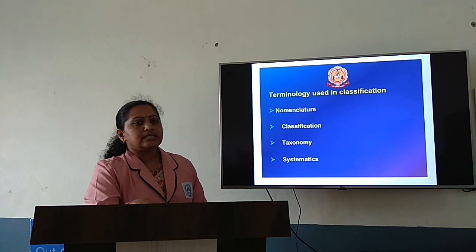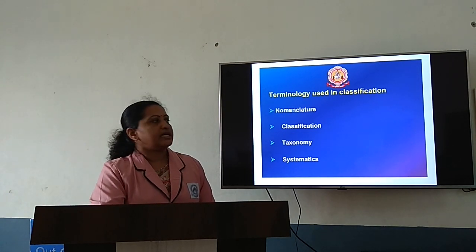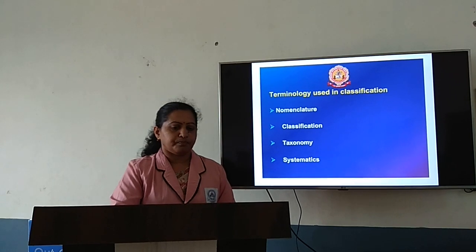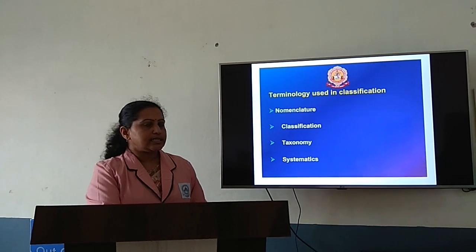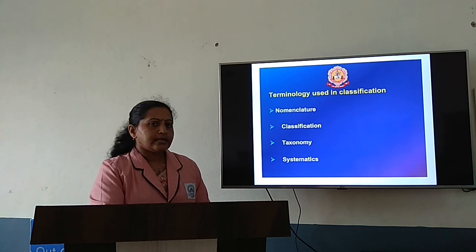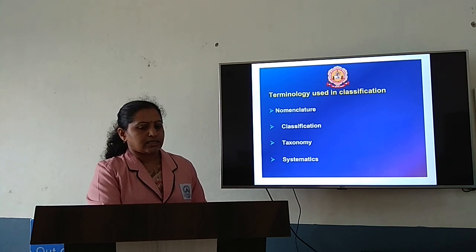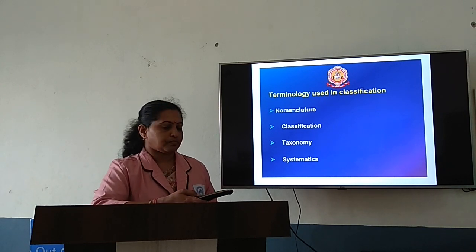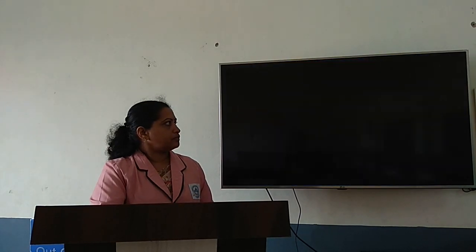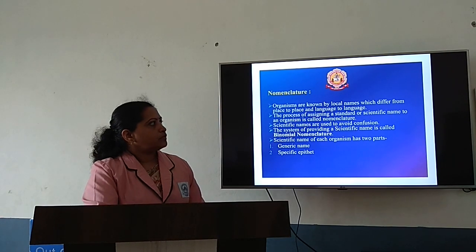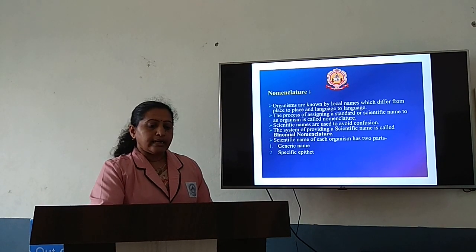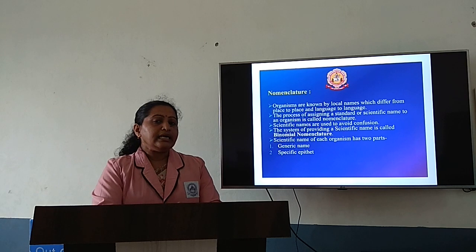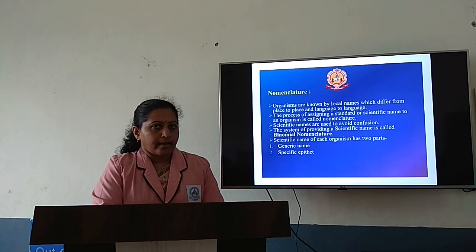Let us discuss some of the terminologies that we use in classification. Some of those terminologies are nomenclature, classification, taxonomy and systematics. First, let us discuss nomenclature. Nomenclature is naming an organism.